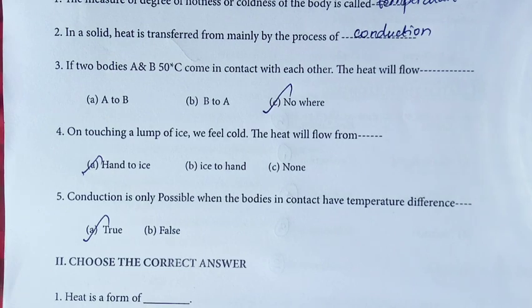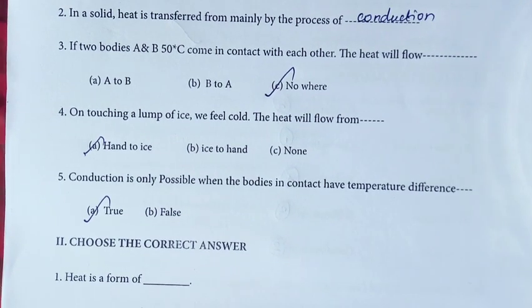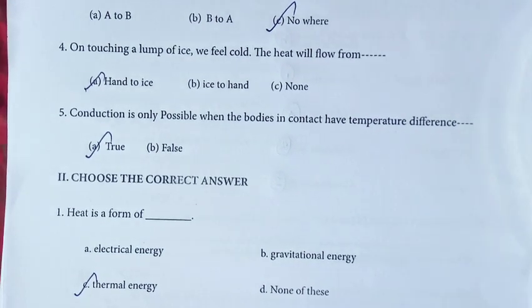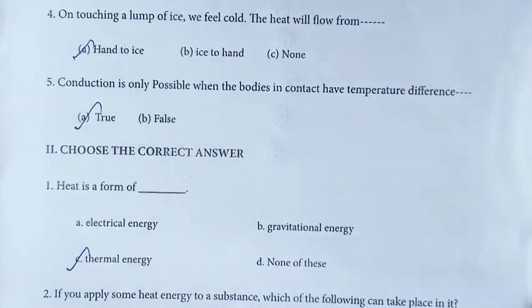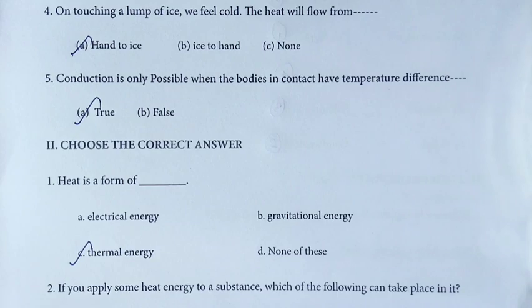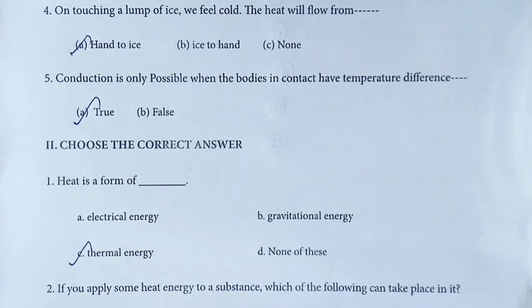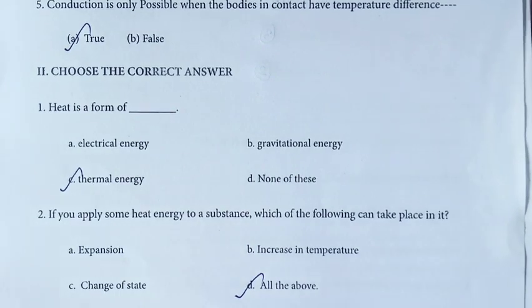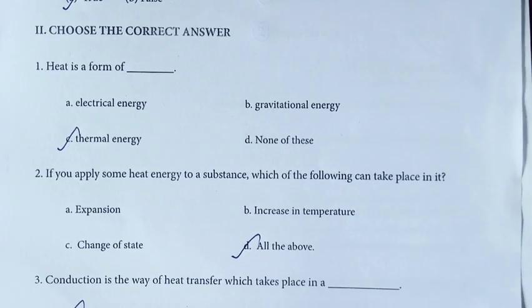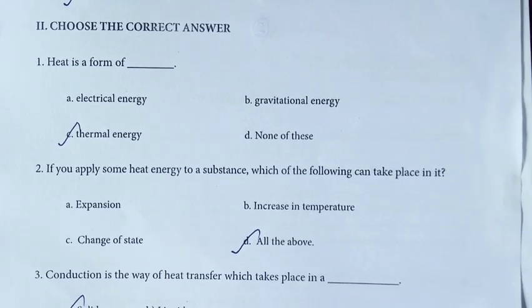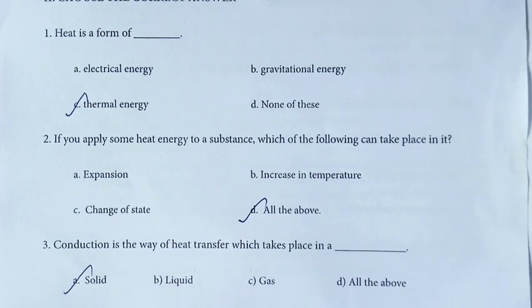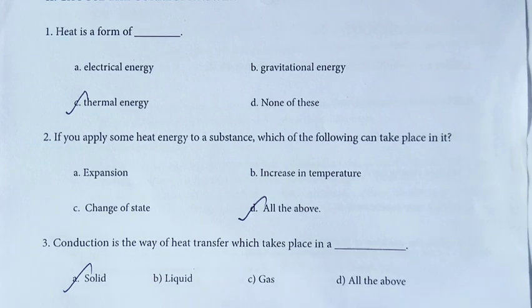Choose the correct answer. First one, heat is a form of, answer is C option, thermal energy. Second one, if you apply some heat energy to a substance, which of the following can take place in it? Answer is D option, all the above. Third one, conduction is the way of heat transfer which takes place in dash. The answer is A option, solid.